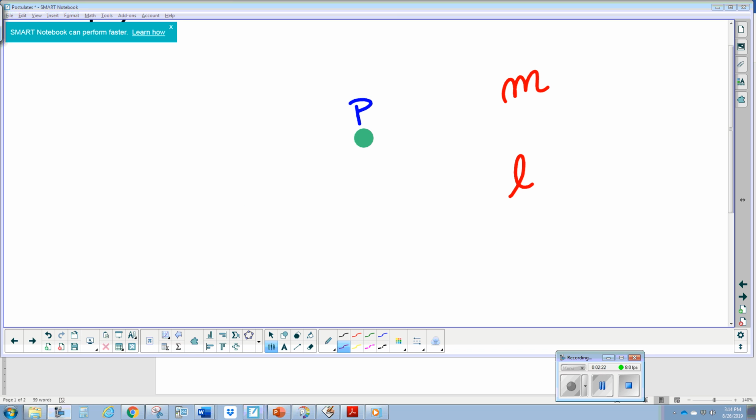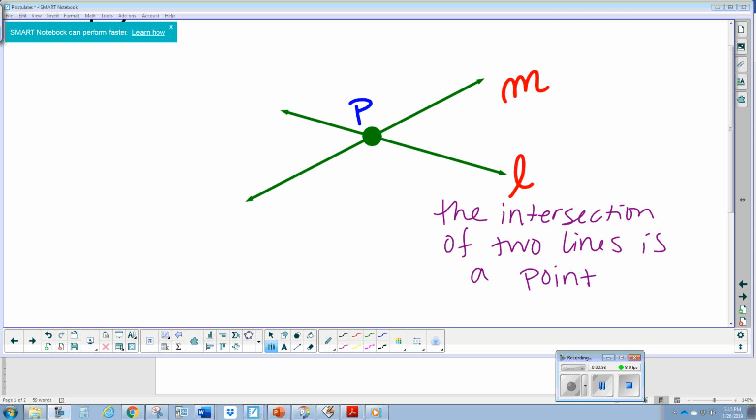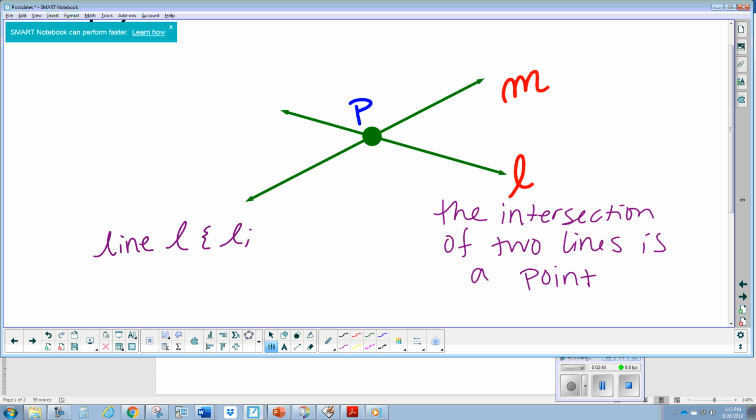The next postulate that we have is that the intersection of two lines, so in this case, line M and line L, intersect at a unique point. In this example, that unique point is P. So again, in this case, line L and line M intersect at point P.